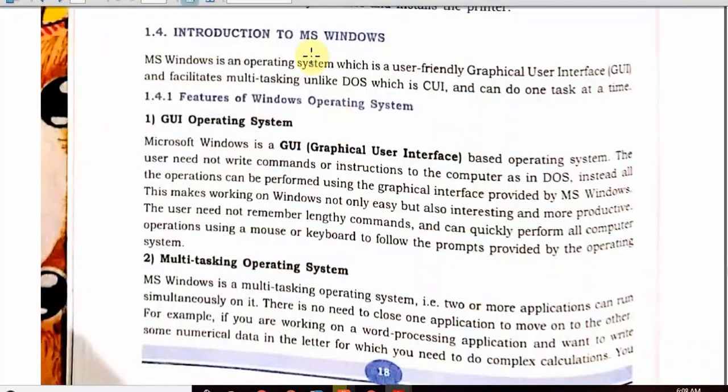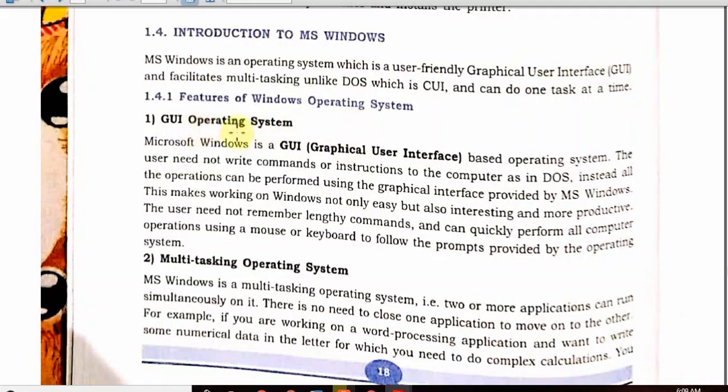So, starting from the introduction to MS Windows, MS stands for Microsoft. Students, please follow the mouse cursor. I am painting the mouse cursor in yellow color. MS Windows is an operating system which is a user friendly GUI. GUI means graphical user interface. There are many features of the Microsoft Windows operating system which are very good and make it easier to use.